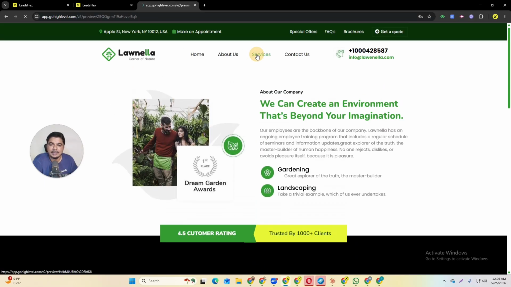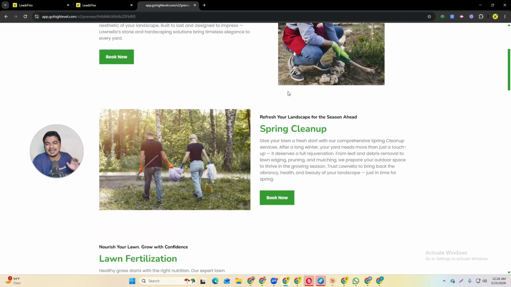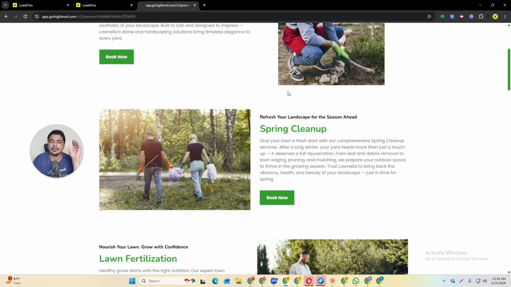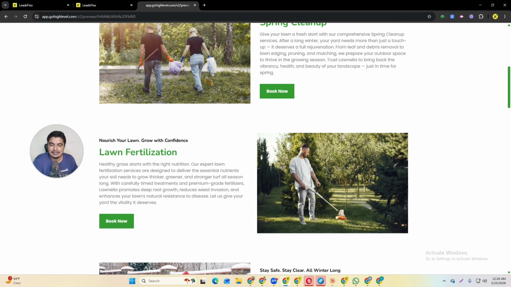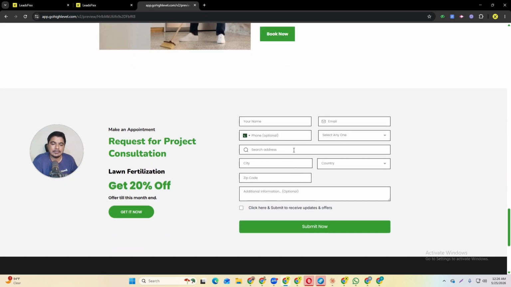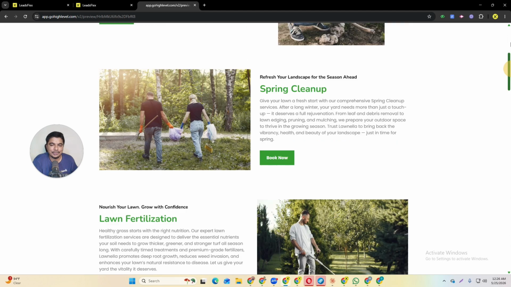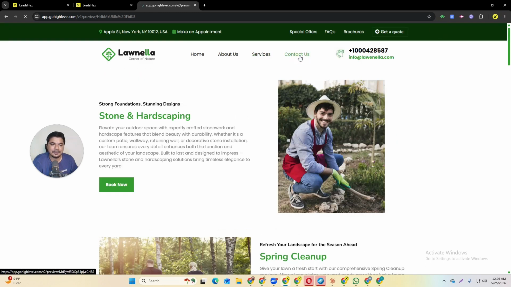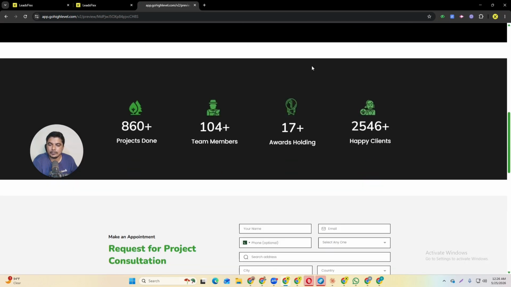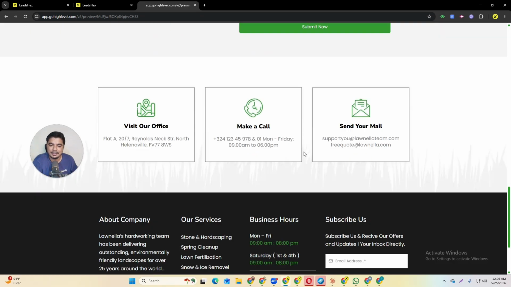We have everything here. And then we will go to the service pages, and here you can see we will put all our services. By the way, these are example services, and we can replace them with your lawn care services and details. Also, in the footer we have a booking section as well, and an amazing footer that we have discussed already. I will show you another page, that's the contact us page. Similarly, we have the contact us page with contact details, forms, and everything attached.